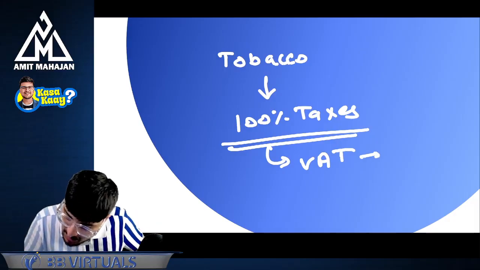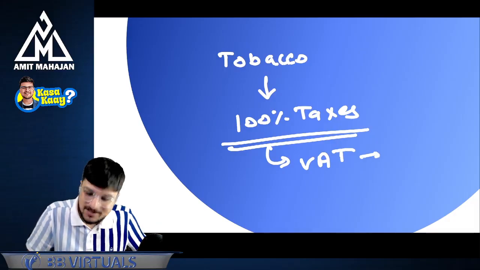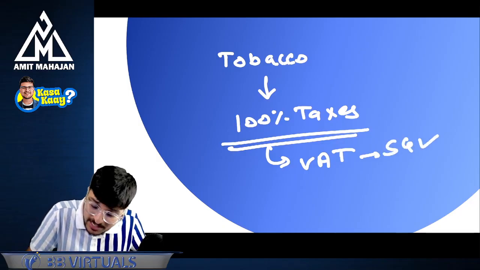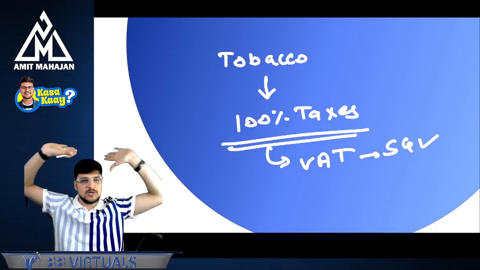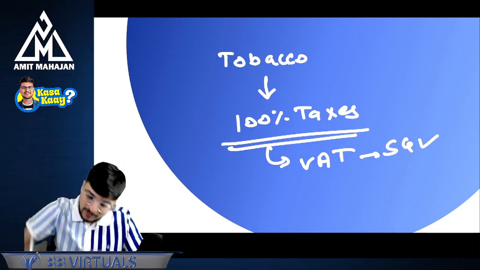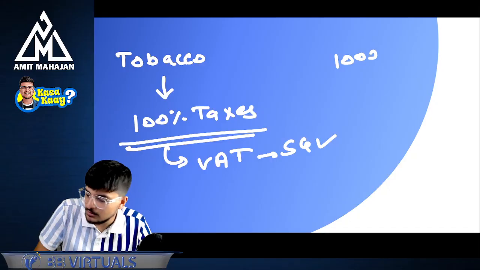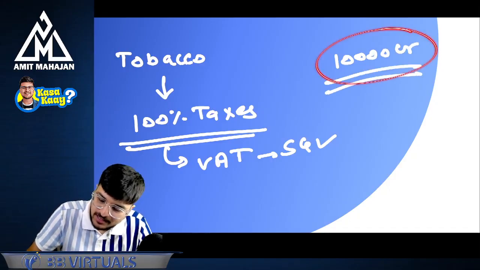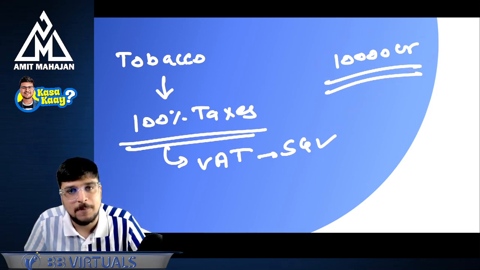So which means the government to which the amount is paid is state government. So state government is enjoying 100% of taxes of tobacco, which is, say for example, 10,000 crores. Who is enjoying this 10,000 crores? Enjoying state government.